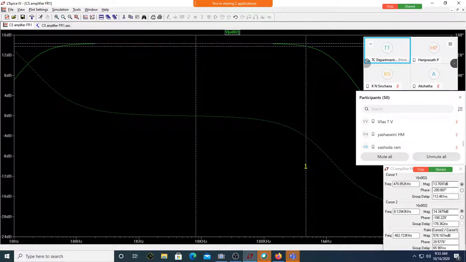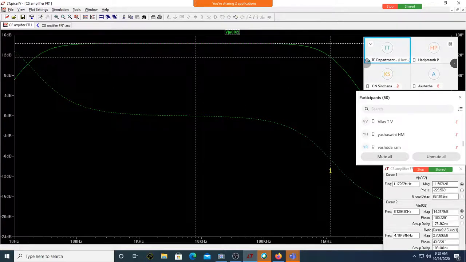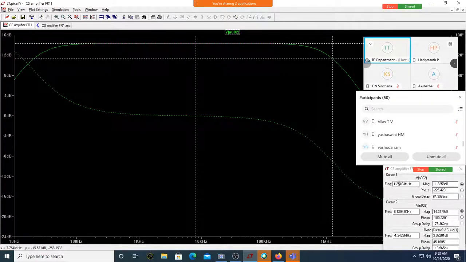Can you see now it is 3 dB down? Are you getting close to 1 megahertz? You are there. Can you see here? It's 1.25 megahertz. It's almost 1.1 megahertz. Yes, sir.